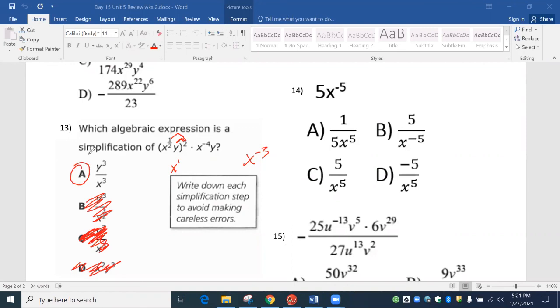Guys, that's tough. So if you don't understand how to do that, guess C and move on with your life. All right, do not sit and stress over that. There are no big numbers. There's no easy, like just add up all the X's. So if you struggle with that, guess C and move on.